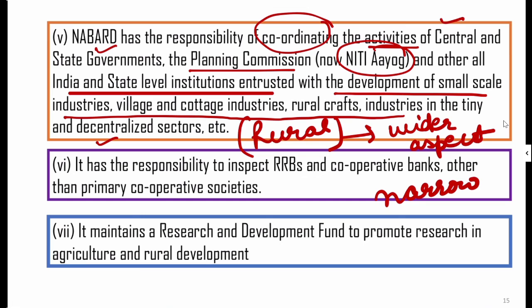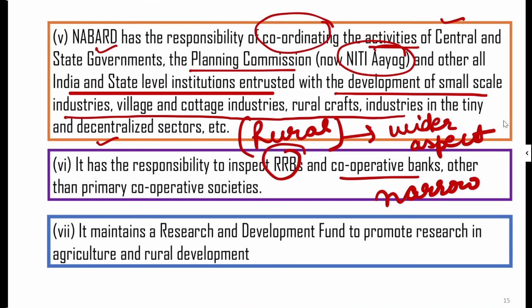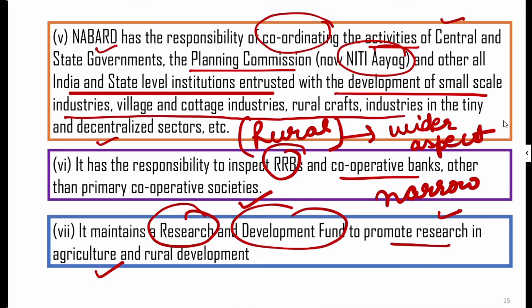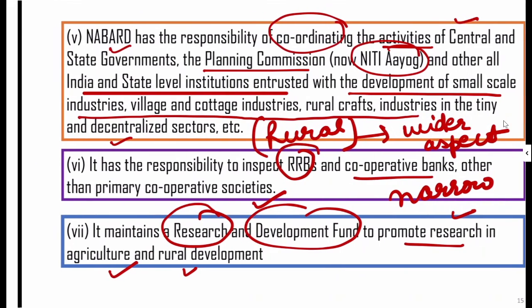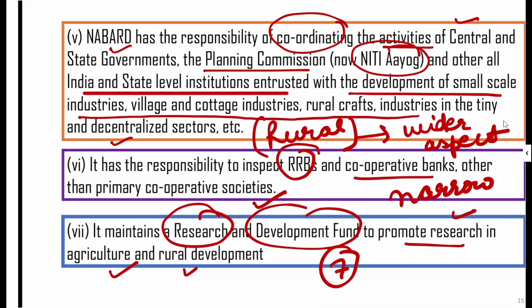It has responsibility to inspect the RRBs and cooperative banks other than the primary cooperative societies. It maintains a research and development fund to promote the research in the agriculture and the rural development. So these are the seven functions which we have studied about the NABARD. Though it was a small, it was an important topic, and we have completed it.